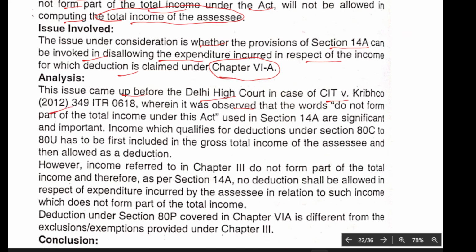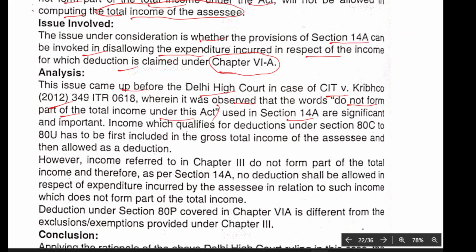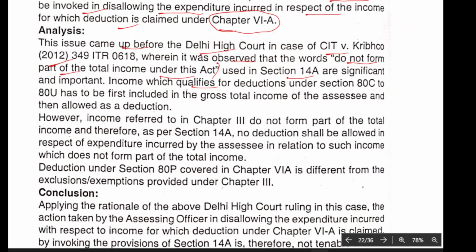It was observed that the words "do not form part of total income under this Act" are significant. Income which qualifies as a deduction under Sections 80C to 80U has to be first included in the gross total income of the assessee and then allowed as a deduction. However, the income referred to in Chapter III does not form part of the total income. Therefore, as per Section 14A, no deduction shall be allowed in respect of expenditure incurred by the assessee in relation to such income which does not form part of the total income.